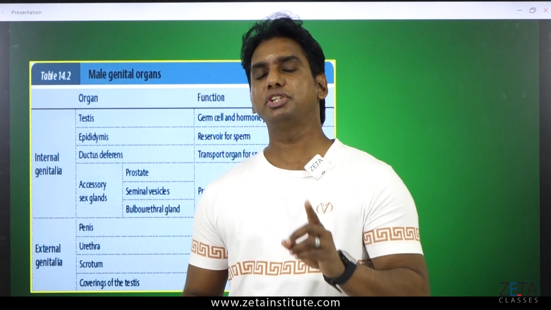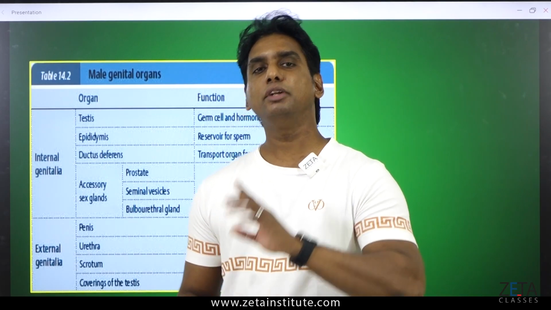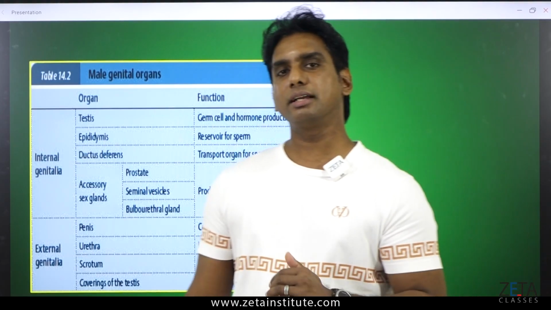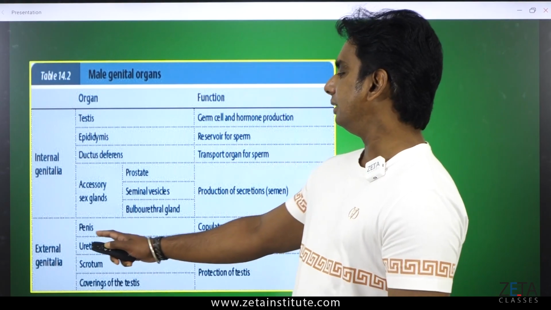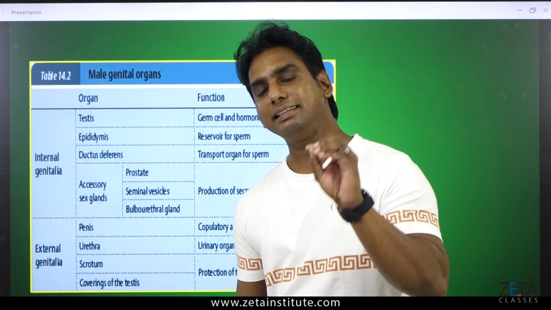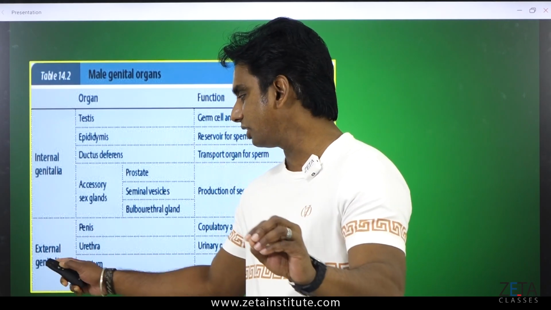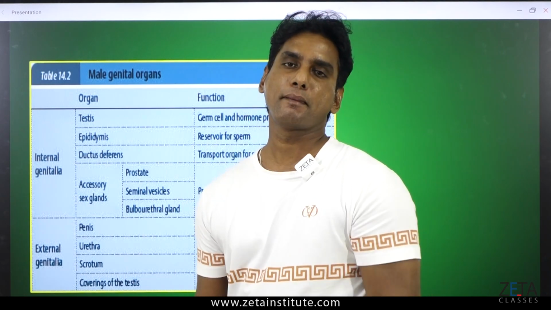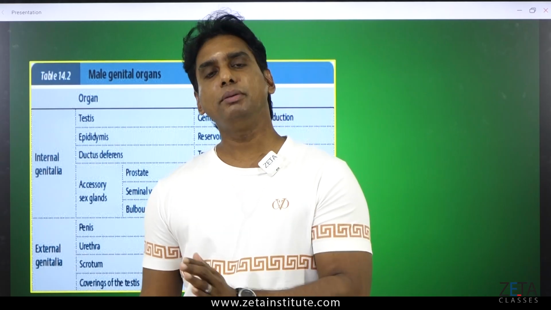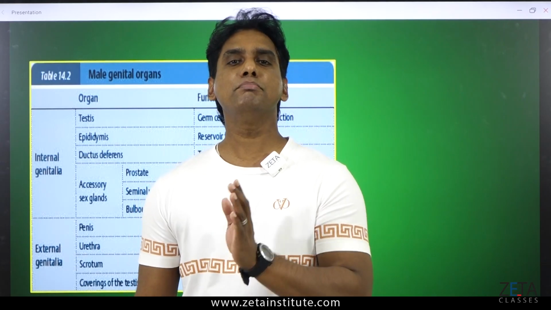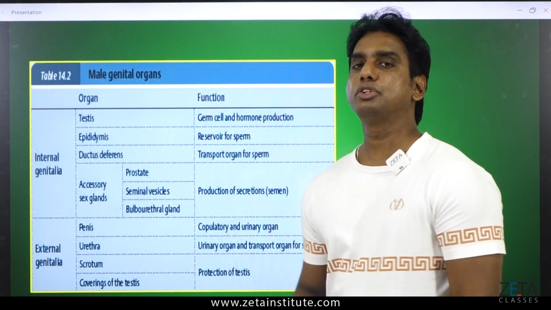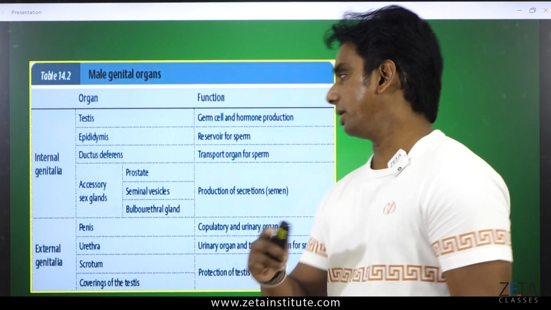So how we differentiate a baby being born into a boy or a girl is because of the external genitals. If a boy has a penis, of course boys have a penis. The penis is the external genitalia indicator for a human to be a male. If it is a vagina, then it is a female or a girl child. So this is the major indicator of external genitals to differentiate between a man and a woman.